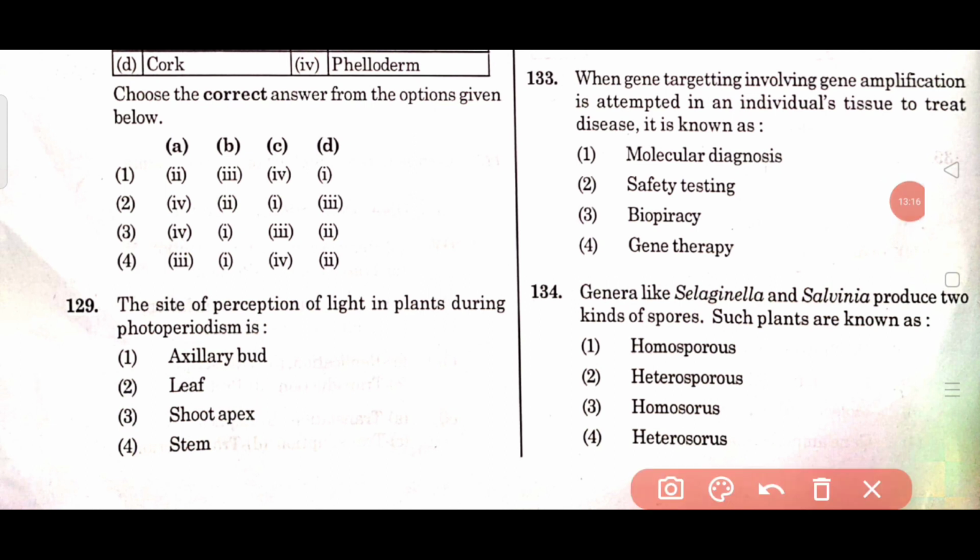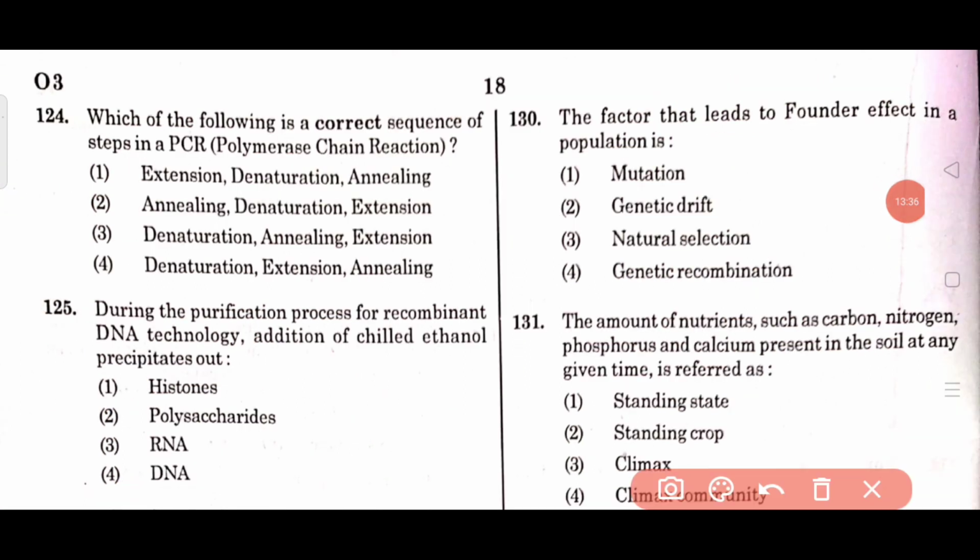Then question number 129. The site of perception of light in plants during photoperiodism is, options are axillary bud, leaf, shoot apex and stem. Here the correct answer is leaf. Then question number 130. The factor that leads to founder effect in a population is, options are mutation, genetic drift, natural selection and genetic recombination. Here option 2 is right for 130.